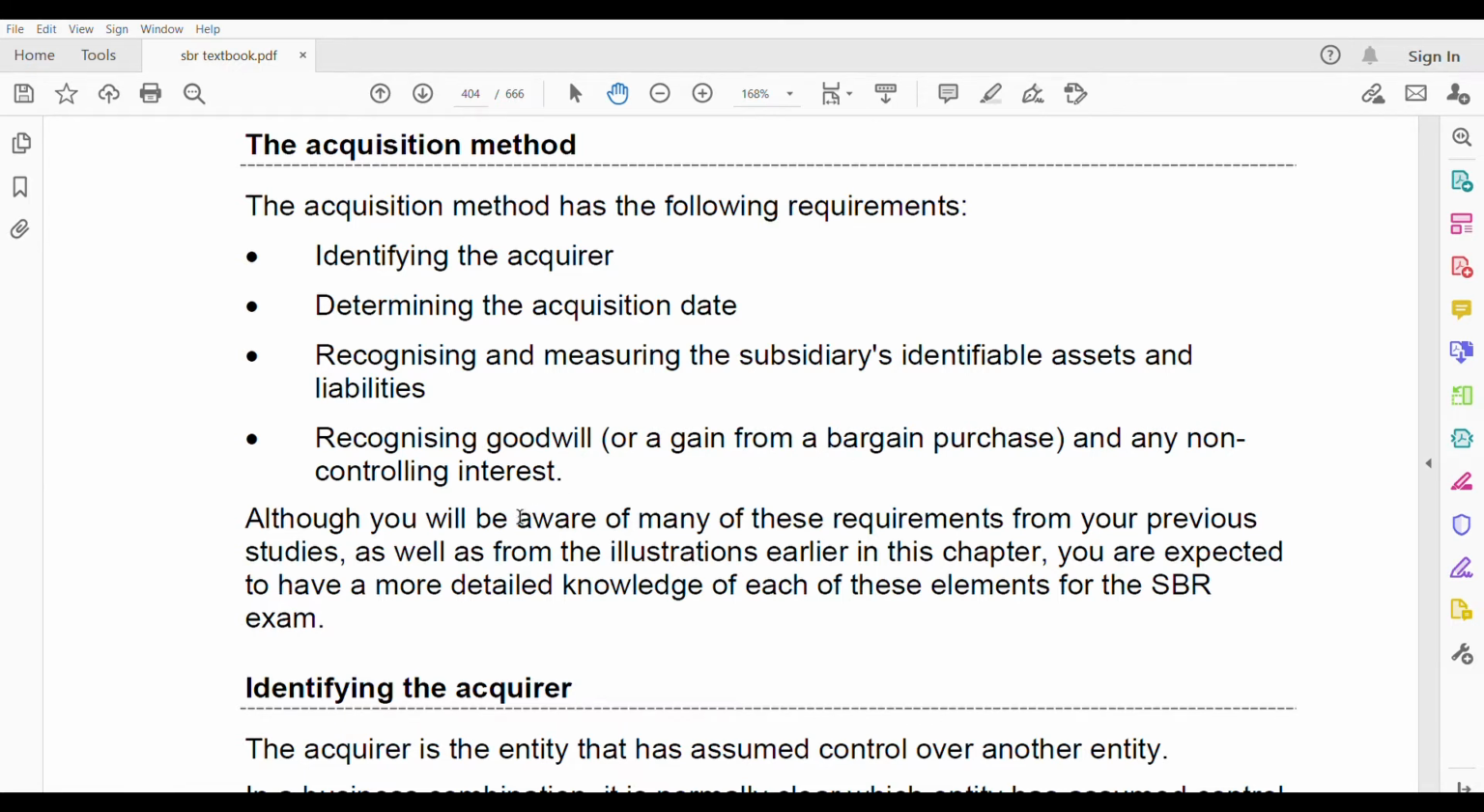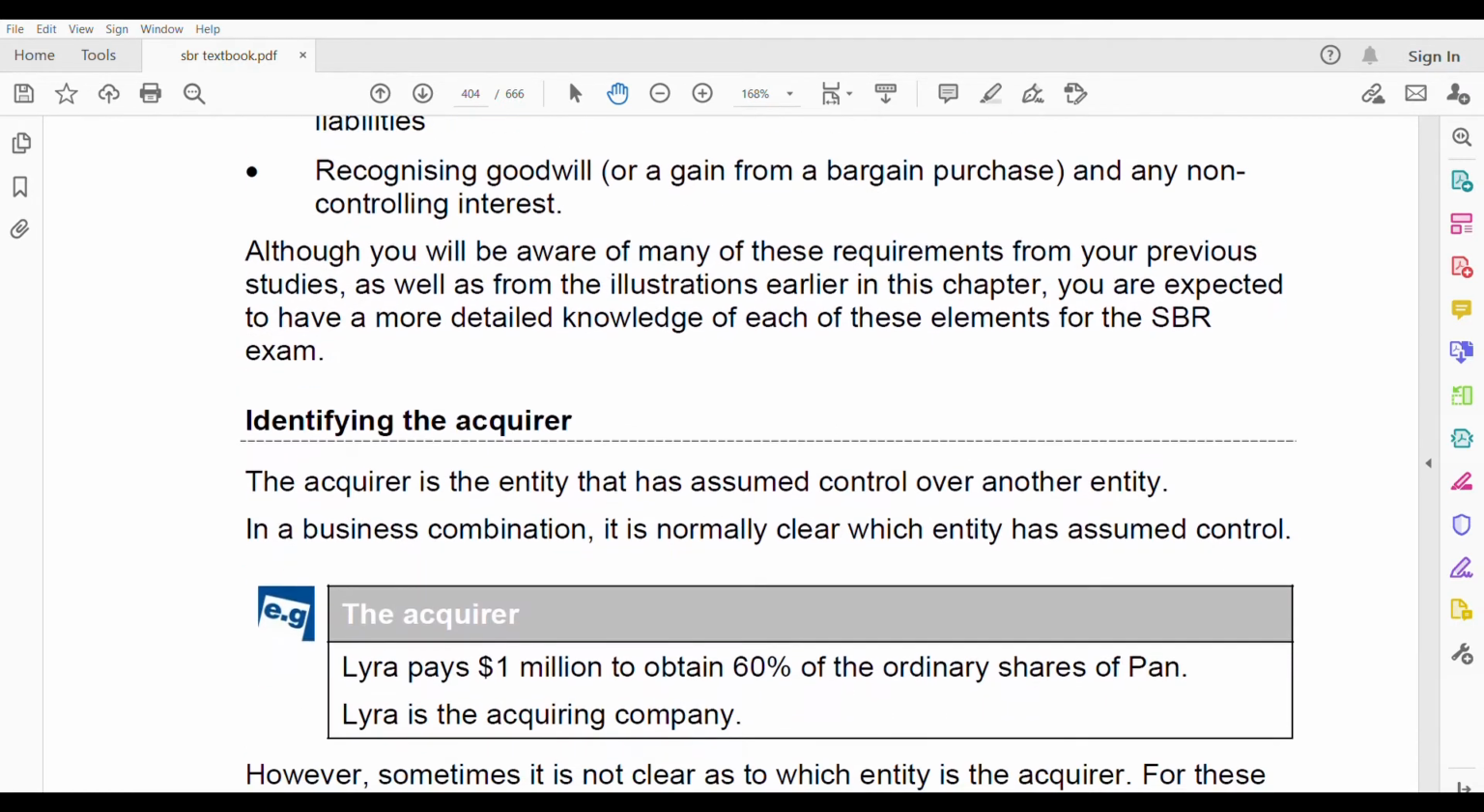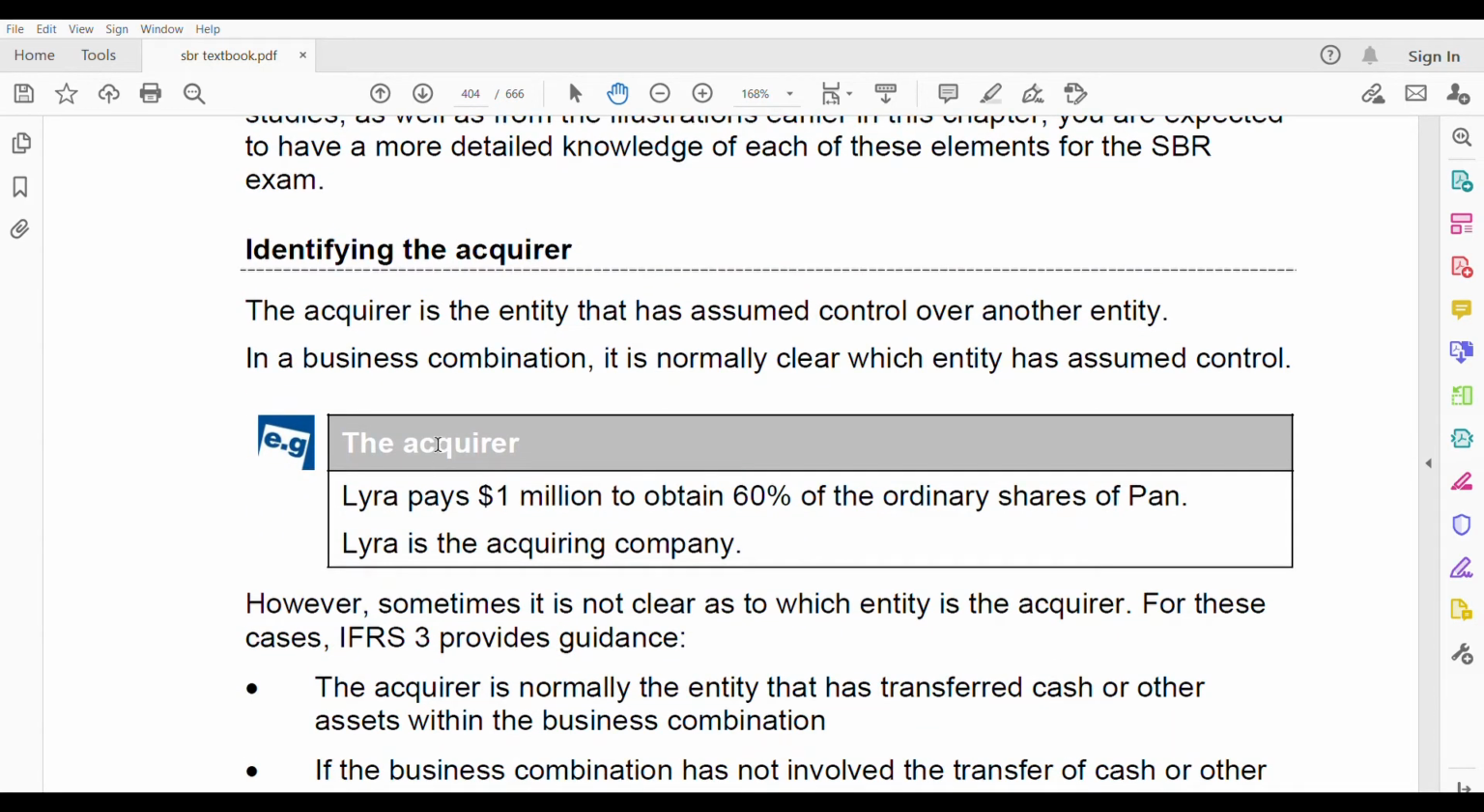Okay. And most of this you are aware of from your earlier studies, that means your financial reporting. So this should be very easy for you. Okay. But in SBR, very detailed knowledge on those areas is expected from you. Okay, very complex scenarios will be given and it will be detailed. Identifying the acquirer. Now they are going into detail for each one. Whoever has control over another entity is considered to be the acquirer. Okay. And in a business combination it is very clear from the case study who is having that control. Lyra pays 1 million to obtain 60% of the ordinary shares of PEN. So who is having the control? It is Lyra. Lyra is the acquiring company.